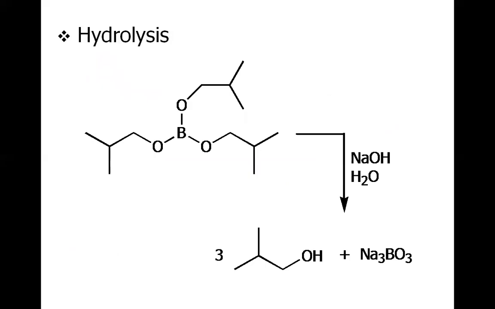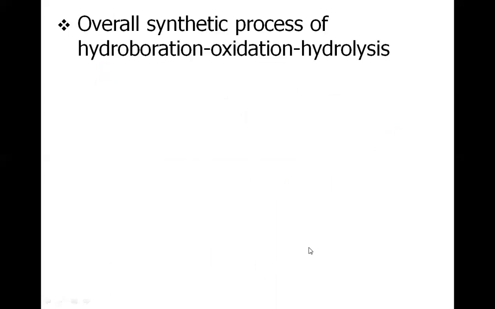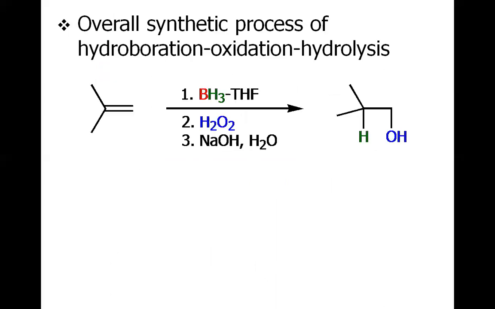And at the end we have the hydrolysis of this trialkoxyborate complex, and after the hydrolysis we have the corresponding alcohol. This is the anti-Markovnikov alcohol as compared to the oxymercuration or acidic medium hydration of alkene.